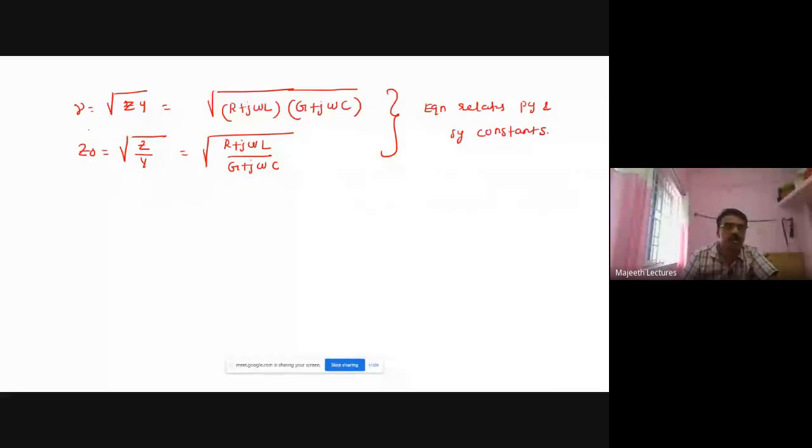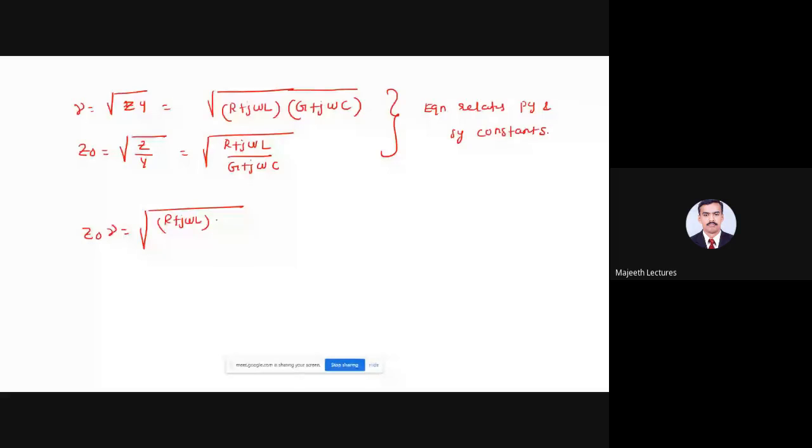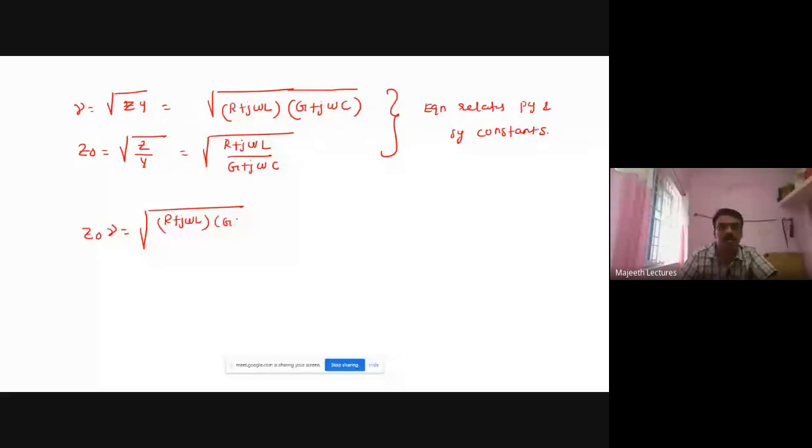Similarly, if you multiply these two equations, what will happen? Z naught into gamma will be root of R plus j omega L divided by G plus j omega C, multiplied by root of R plus j omega L into G plus j omega C. The G plus j omega C will be cancelled.